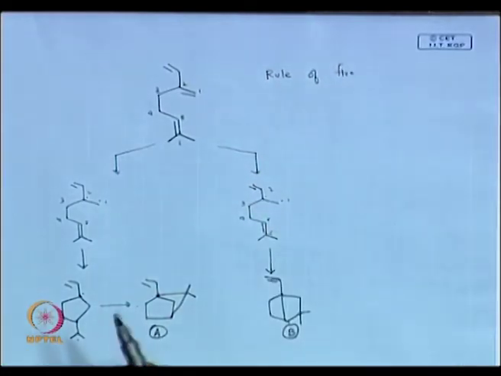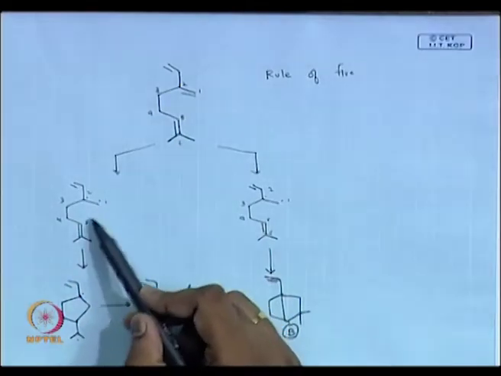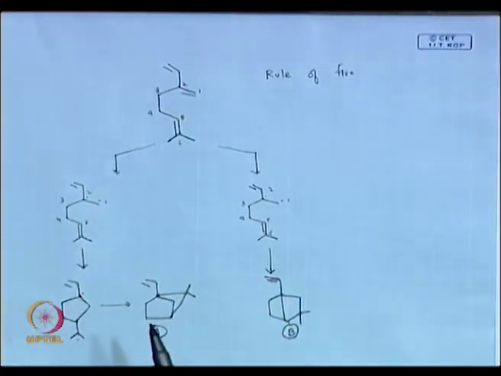What does Baldwin's rule say? 5-membered, you go with endo or exo? Exo. 6-membered endo, right. Like that you have these types of chemistries. With the rule of 5, we say that 1,5 additions are much more common. Fine.